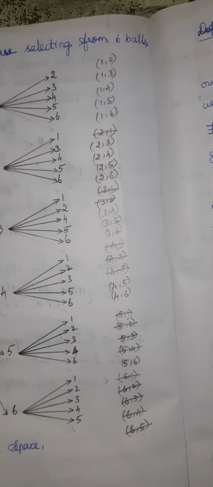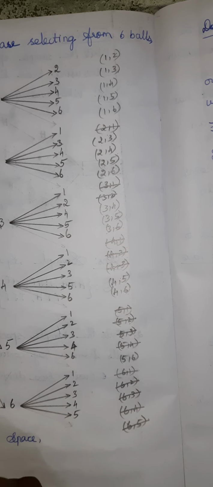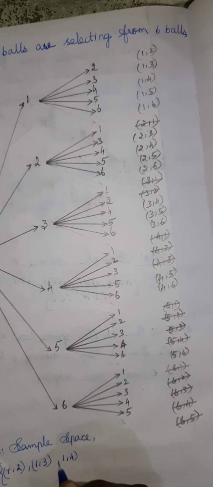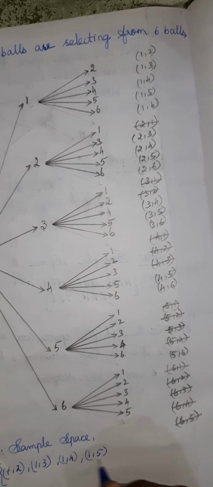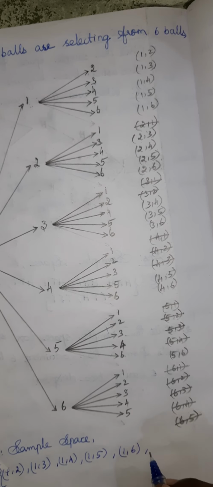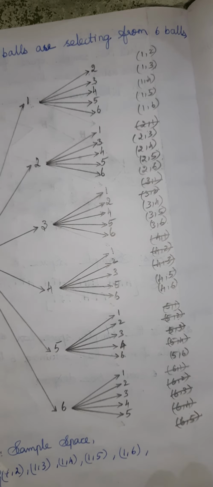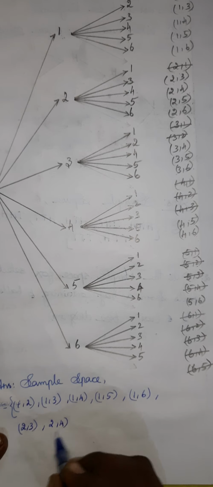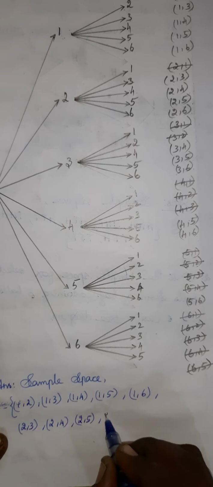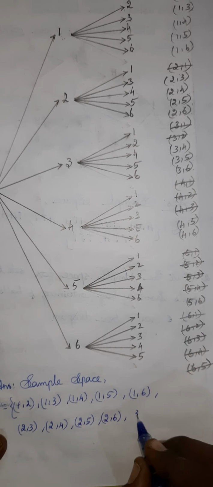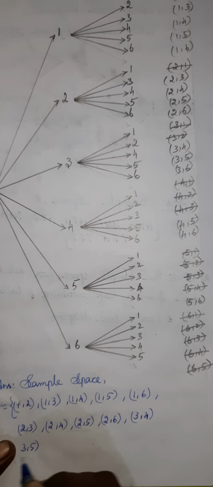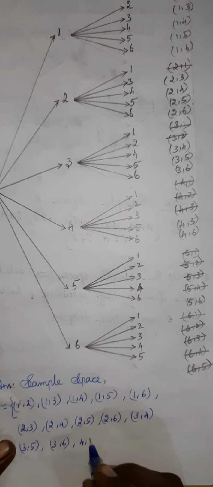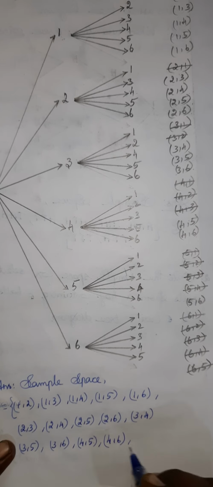Shall we write the sample space now? 1 2, 1 3, next 1 4, 1 5, 1 6, we can continue 2 3, 2 4, 2 5, 2 6. Next 3 4, 3 5, 3 6. Next 4 5, 4 6, 5 6.